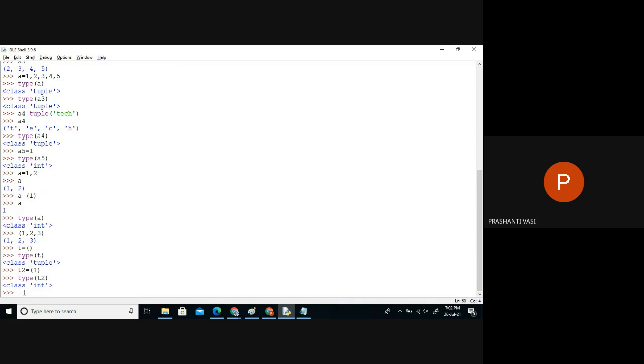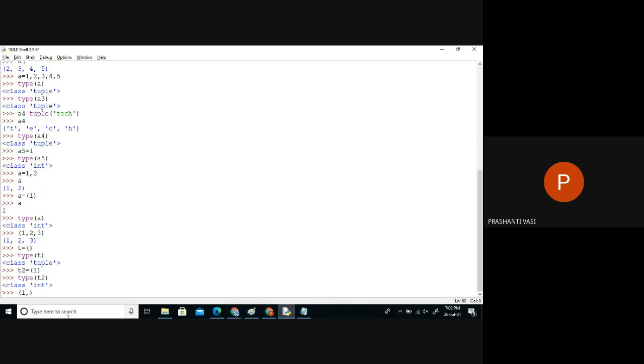Yes, because mathematically we use round brackets in a lot of scenarios. It's not only for tuples. Mathematically also, parentheses are used. So maybe the computer or the Python interpreter may take it like an integer wrapped around a round bracket. So it will not consider it a tuple. So to make it a tuple, we need to at least give a comma.